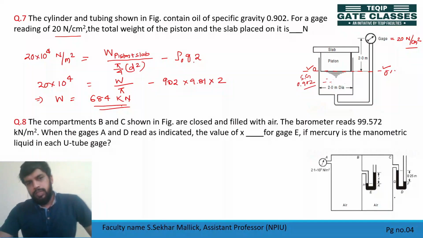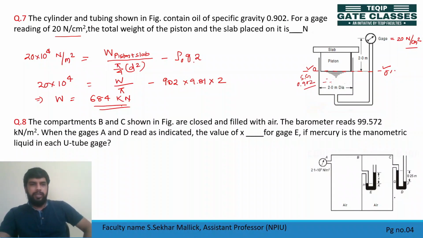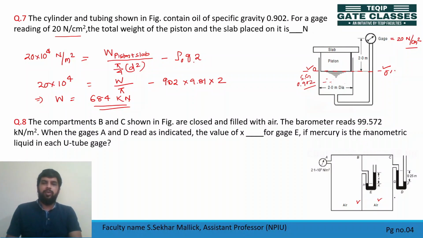Let's see. Next question. The compartment B and C shown in figure are closed and filled with air. So you have air here, air here. The barometer reads 99.572 kilonewton per meter square. That means local atmospheric pressure is this much.